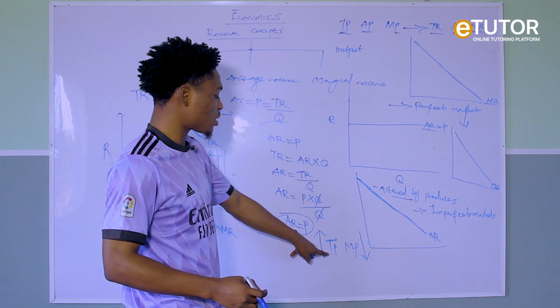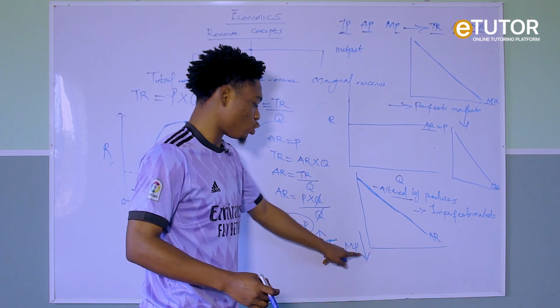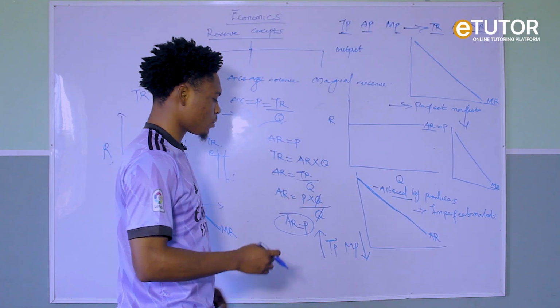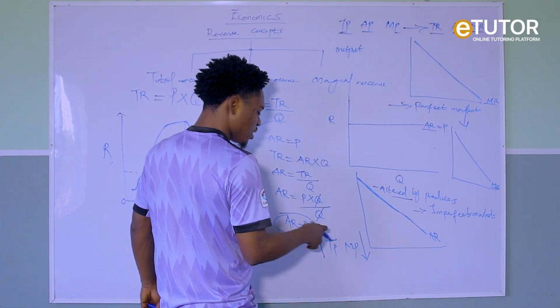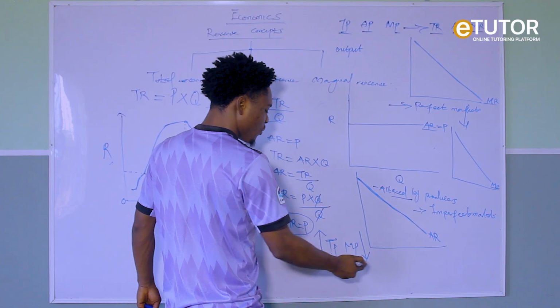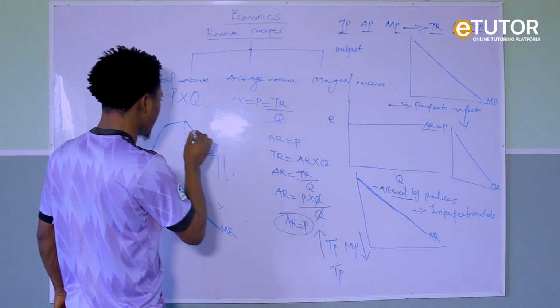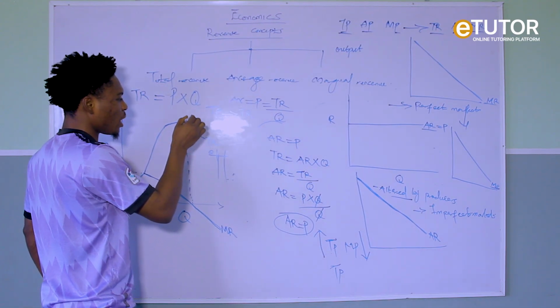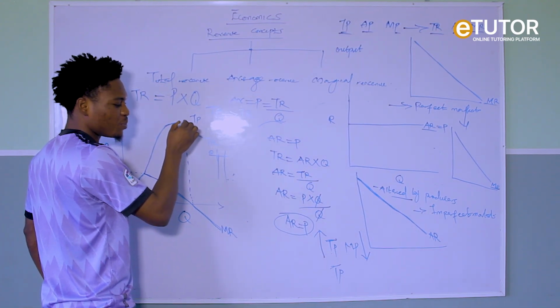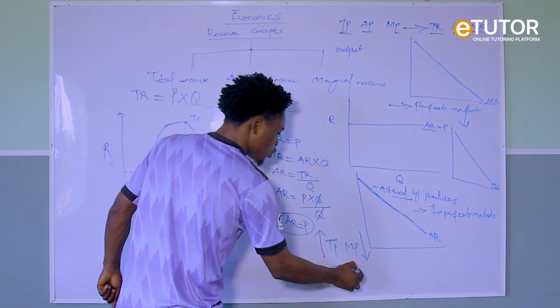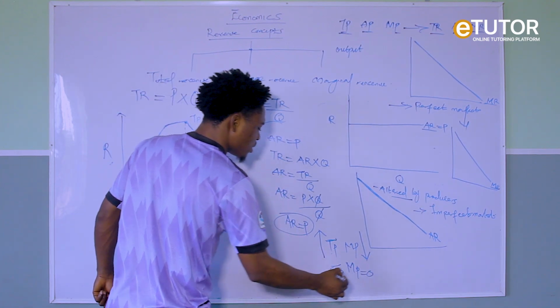But if your total product increases at an increasing rate, your MP will rise. So we just say this increases but at a decreasing rate, so MP will fall. Now if your total product is at the peak, where TP is at the peak, what happens to your marginal product? Your marginal product becomes zero.